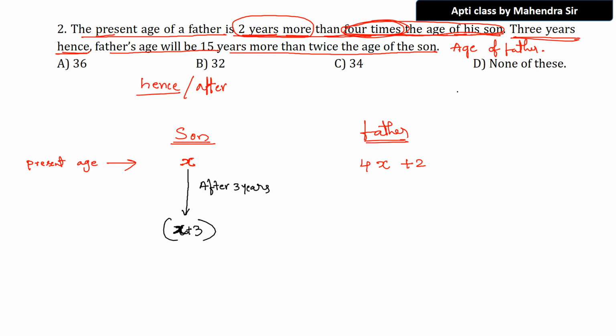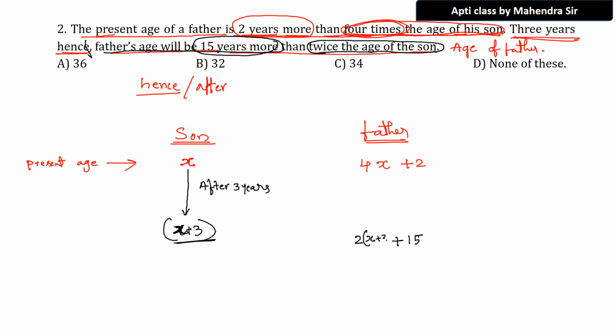Done. So after 3 years, what will happen? Observe. After 3 years, okay, till here it is over. The father's age will be 15 years more. How many years more? 15 years more. That means here I have to write plus 15. Okay, done. 15 years more than twice the age of the son. How many times? Twice the age of the son, 2 times. Now what's the age of the son? x plus 3.